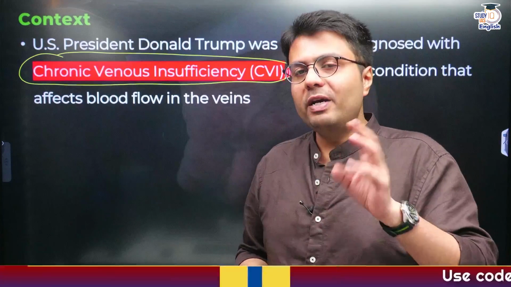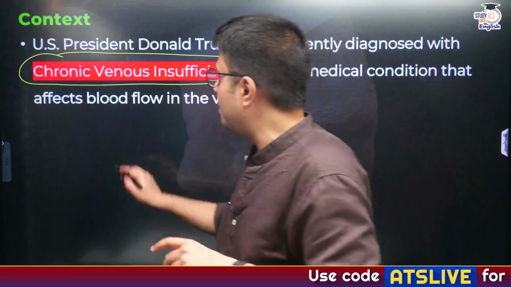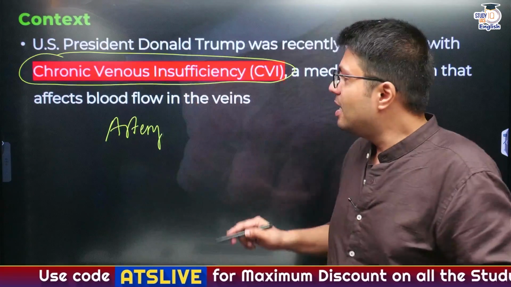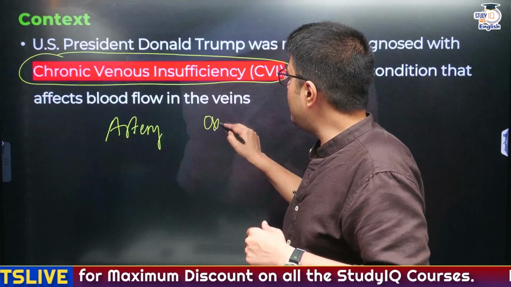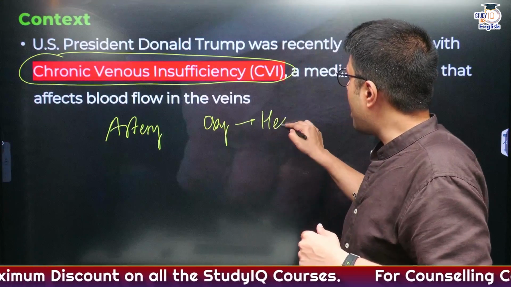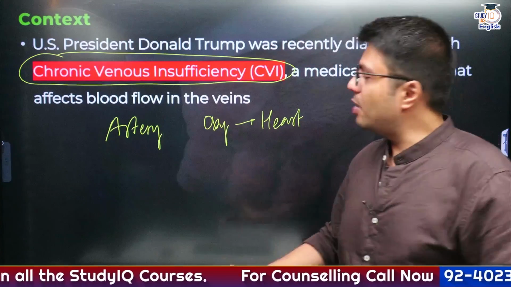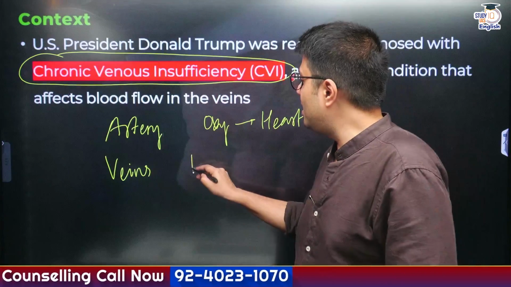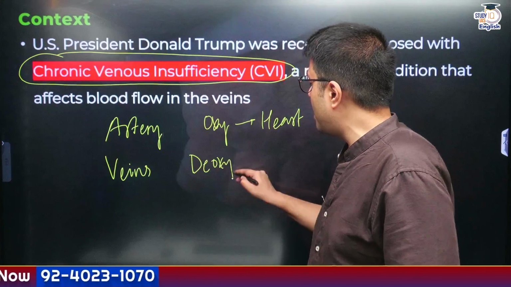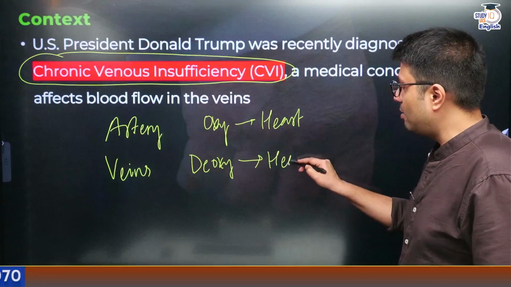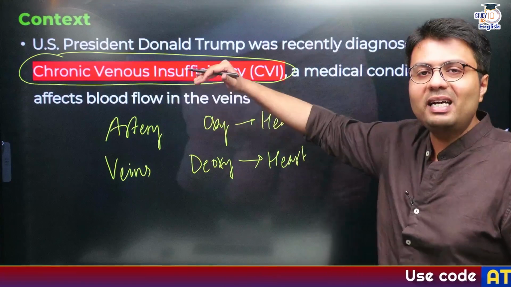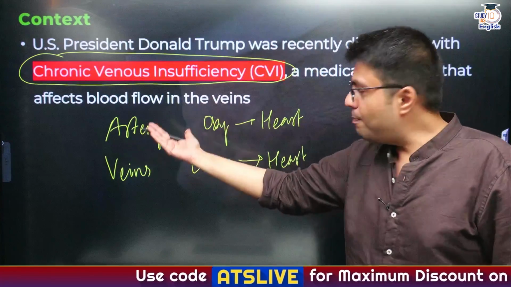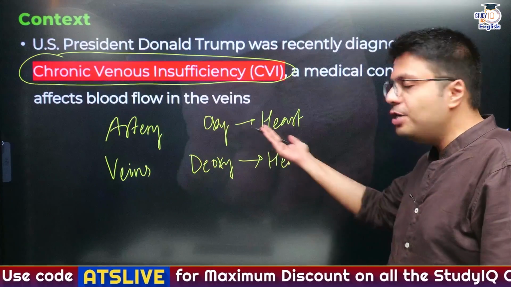Now, normally blood vessels are categorized into two different types. The first one are known as arteries. These are the blood vessels that take oxygenated blood away from your heart, right? And the other kind of blood vessels are known as veins. Veins bring deoxygenated blood into your heart, right? So this is the difference. Arteries take oxygenated blood away from your heart. Veins bring deoxygenated blood into your heart, right?